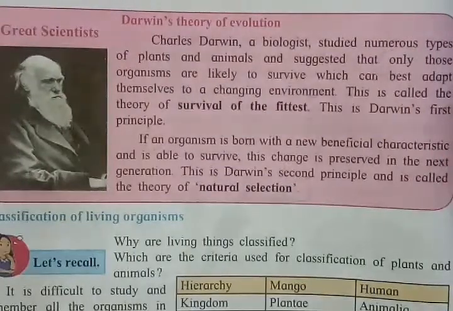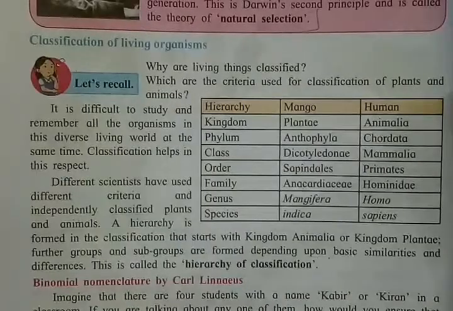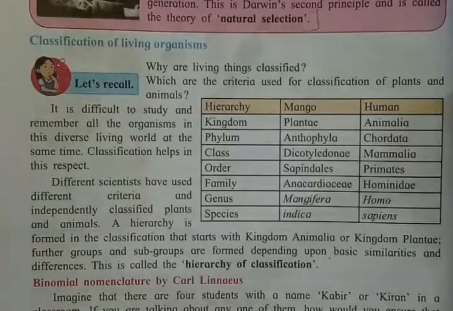Now next we'll see classification of living organisms. As you all know, classification is necessary so that we can easily identify the animals and study them. There are many different varieties of plants and animals, which are difficult to study.